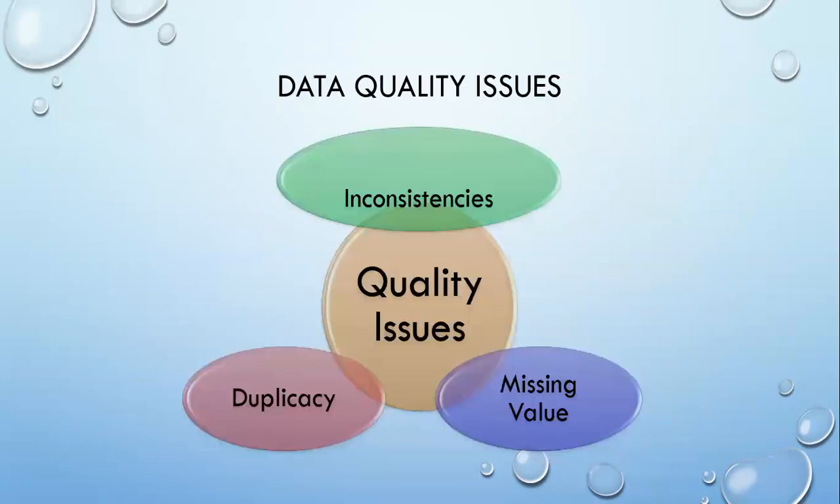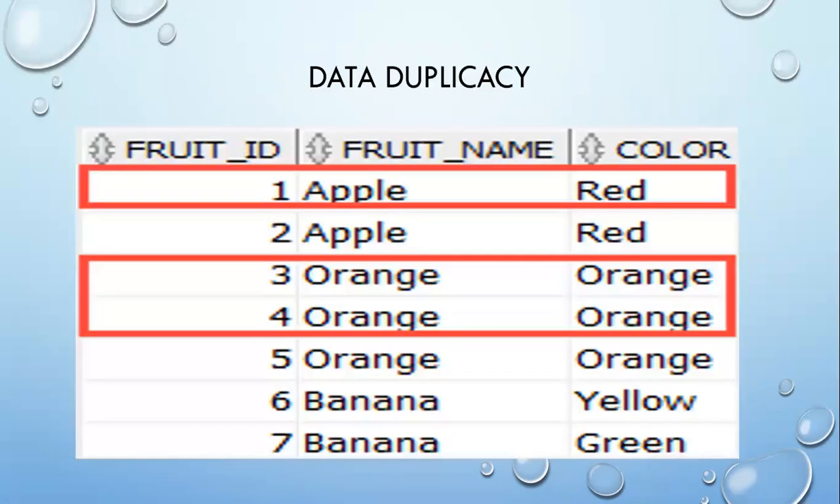After categorizing this data, we mention some quality issues such as inconsistencies, duplicacy, and missing values. Data duplicacy means the existence of one instance or one row multiple times. For example, we can see that apple as a fruit name and red as a color exists twice in the data. Similarly, orange as a fruit name and orange as a color exists three times. This indicates data duplicacy, and for further data processing in data science, we need to pre-process this data, which we will see in our future videos.